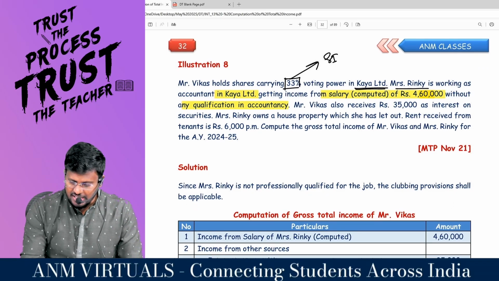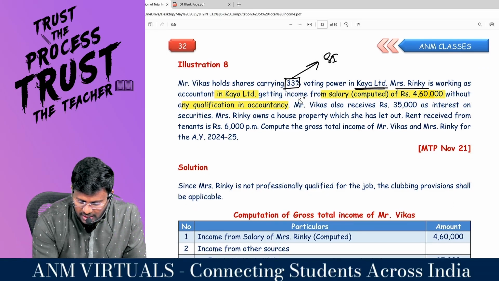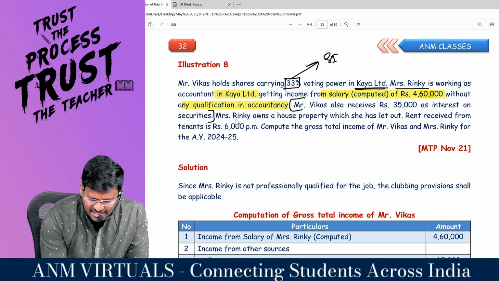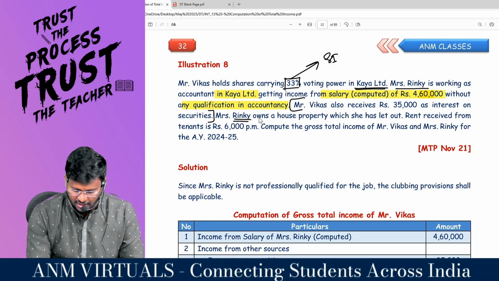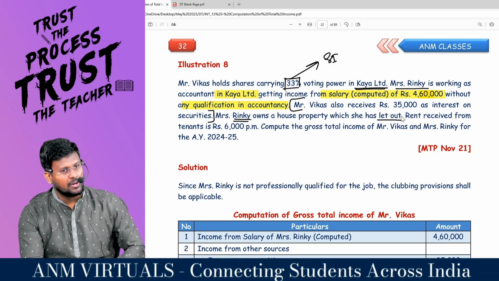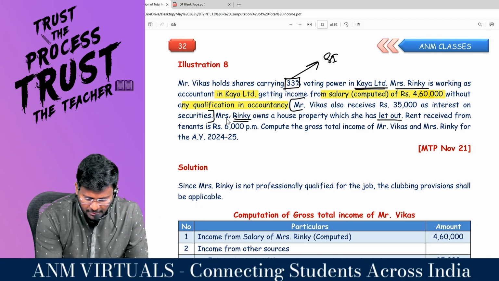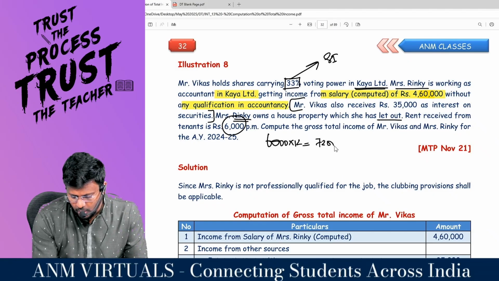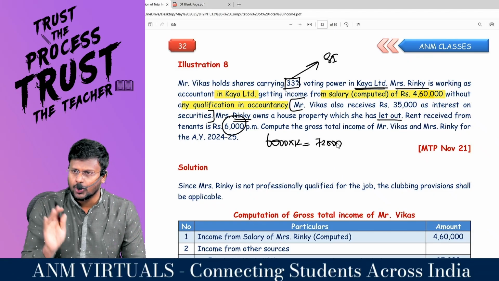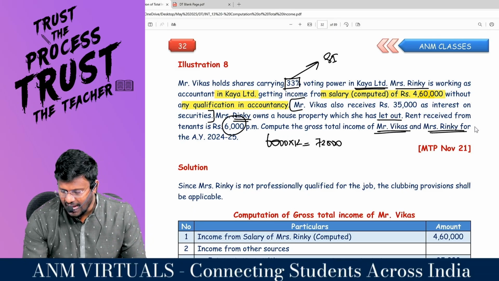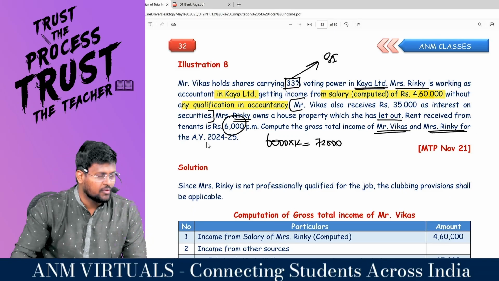Mr. Vikas also receives 35,000 as interest on securities, which is taxable under income from other sources. Mrs. Ringi owns a house property which she has let out. That will be taxable in her hands as income from house property. Rent received from the tenant is 6,000 per month, so you will easily get 6,000 into 12, 72,000 as the gross annual value. From that reduce 30%. Compute the gross total income of Mr. Vikas and Mrs. Ringi for assessment year 24-25.